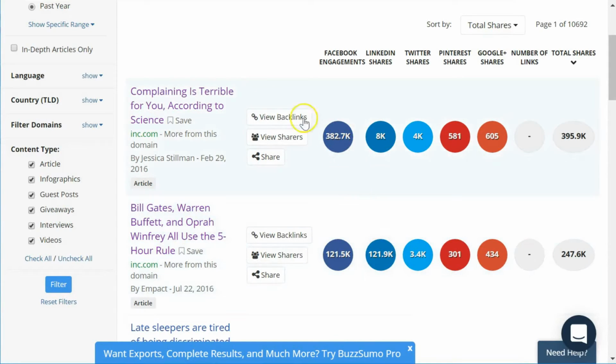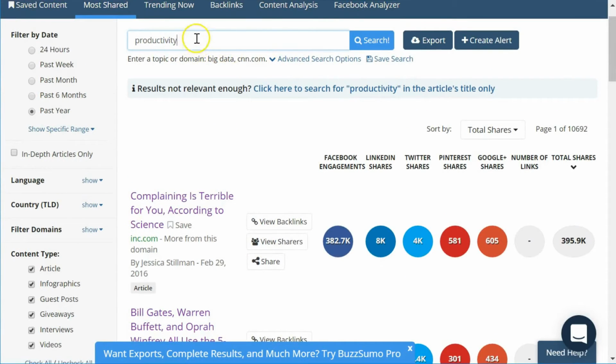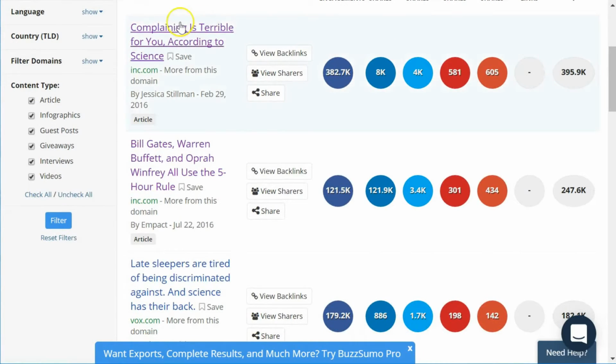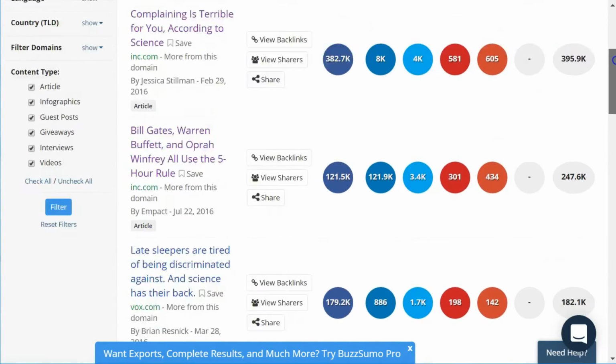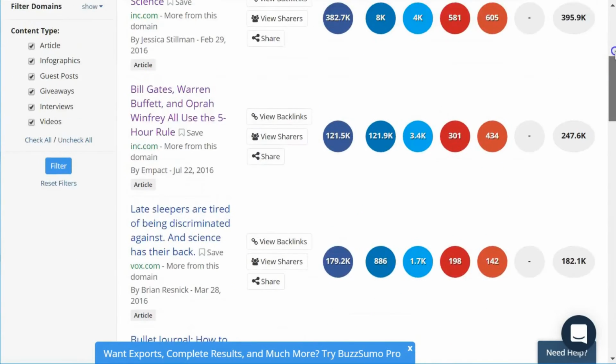You can see here in these first 2 results, this first article from Inc.com has many more Facebook engagements. However, this second article from the same domain is almost equal between Facebook shares and LinkedIn shares. So it's taking a look at this topic that I've put in here, productivity, and it's bringing back all of the articles which have been published within the past year and sorting them by total number of shares.